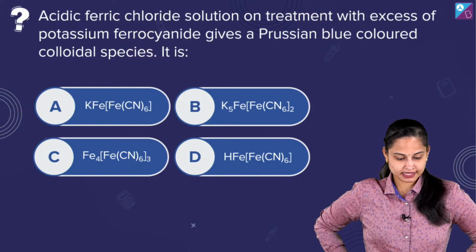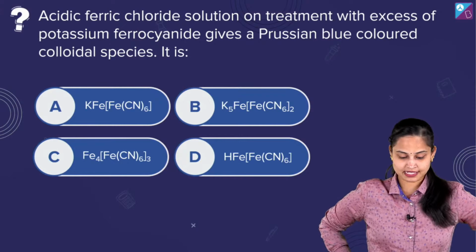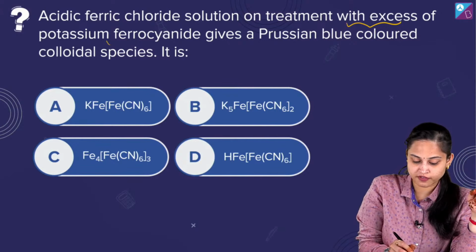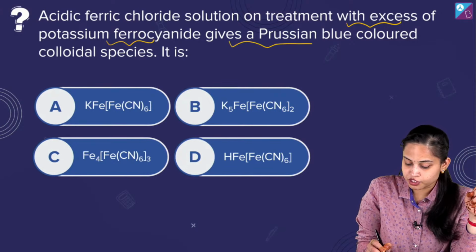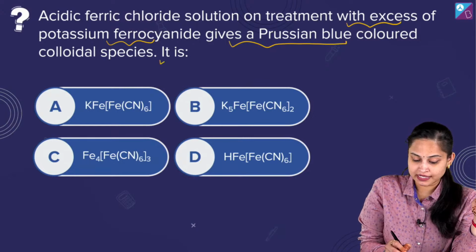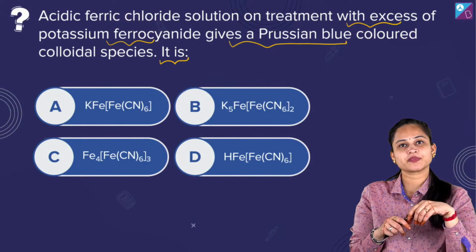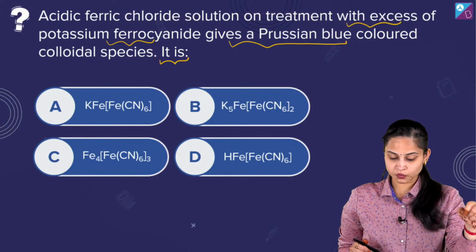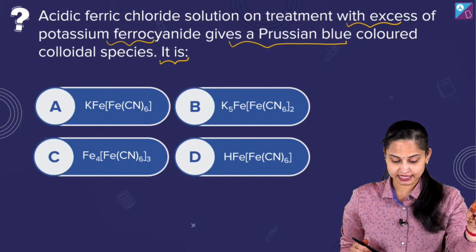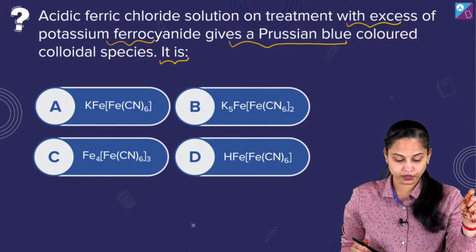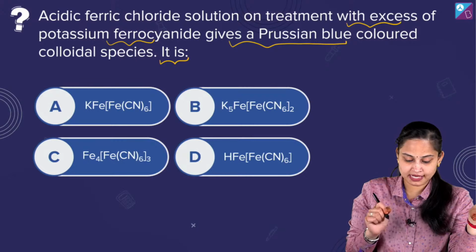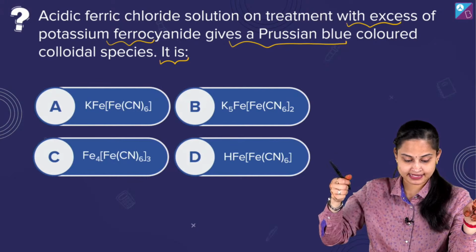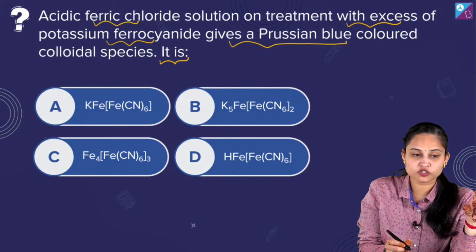ठीक है, तो यहाँ देखिए, acidic ferric chloride solution on treatment with excess of potassium ferrocyanide gives a Prussian blue colored colloidal species. Acidic ferric chloride solution on treatment with excess of potassium ferrocyanide gives a Prussian blue colored colloidal species. हमारे पास excess में क्या है? What we do have in excess? It's potassium ferrocyanide. Fine, that is in excess, and it's acidic ferric chloride which is not in excess.